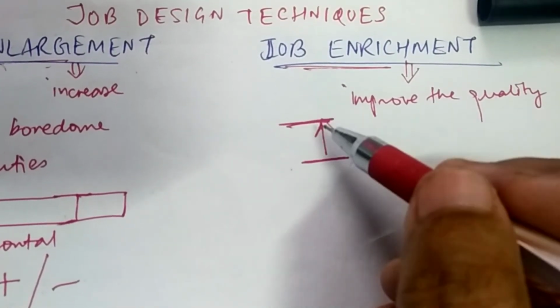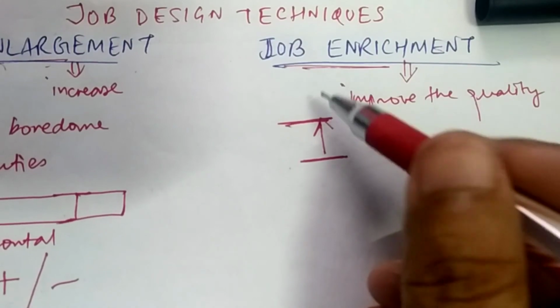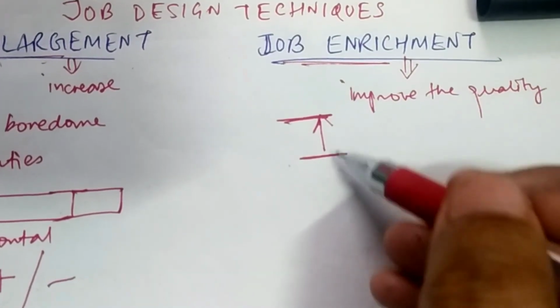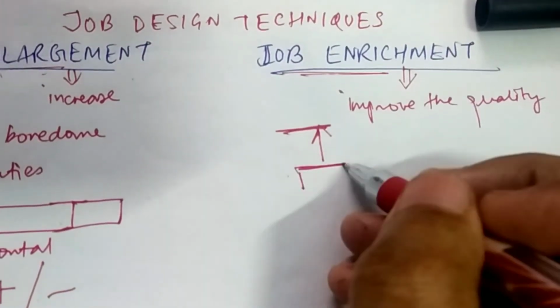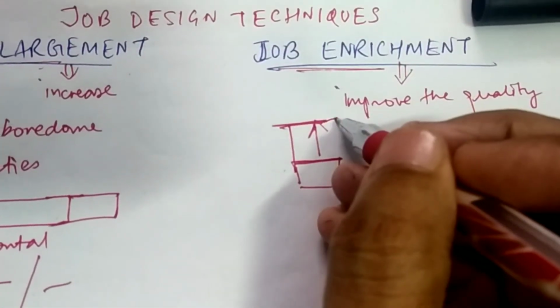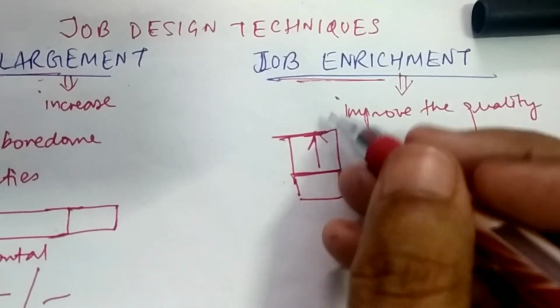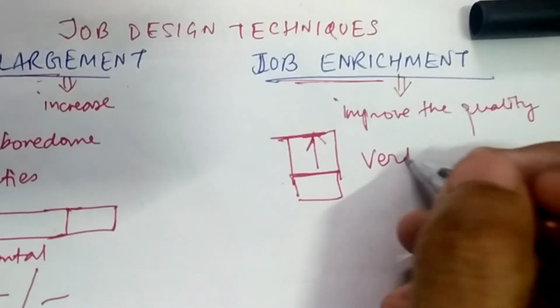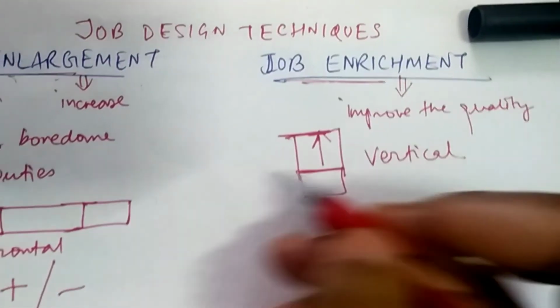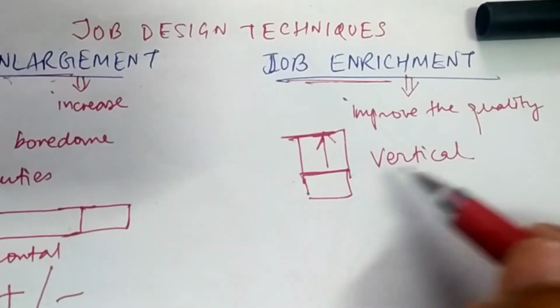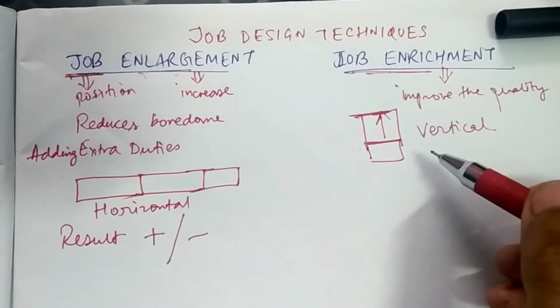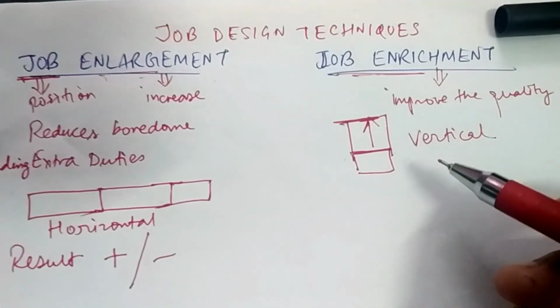The manager is making the job challenging by shifting it to the upper level. So it is moving upward, in a vertical manner. Previously you were in this position, now it has moved upward. Job enrichment moves in a vertical manner, while job enlargement moves in a horizontal manner.